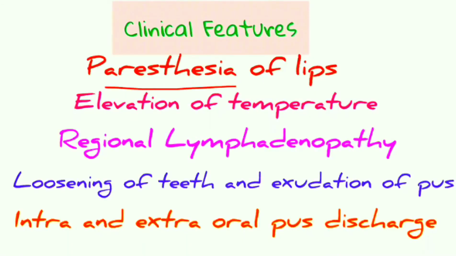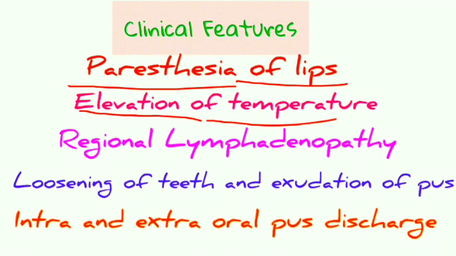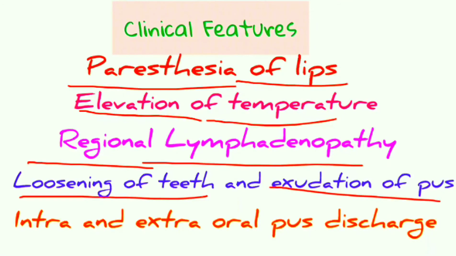There is also paresthesia of the lips, that is numbness of the lip. There is also elevation of temperature of the affected jaw. Regional lymphadenopathy is also seen. Loosening of the teeth and exudation of pus, that is intra and extra oral pus discharge, is seen, that is a fistulous tract which drains into the oral cavity.